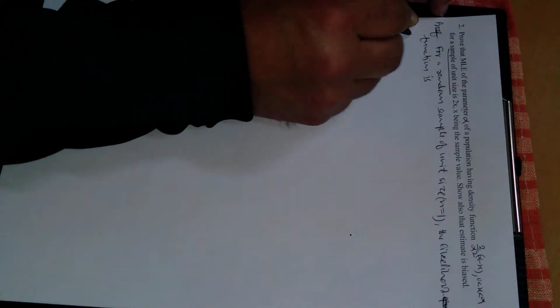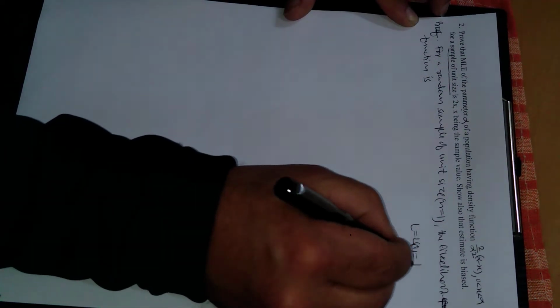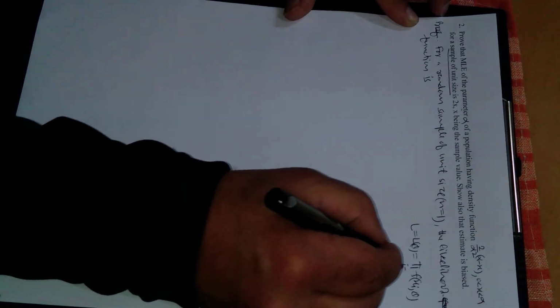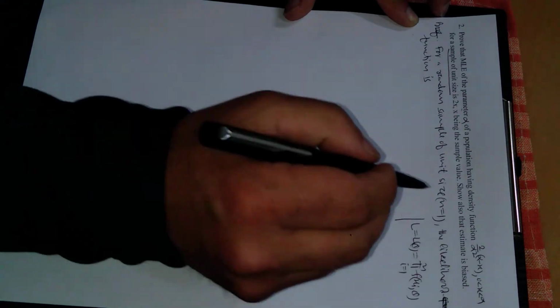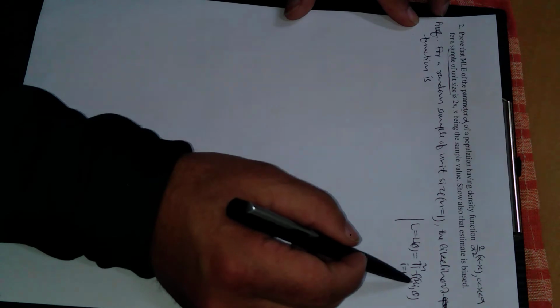So what will the likelihood function be for us? As usual, this is the likelihood function L(theta), the product of f(xi, theta), where i varies from 1 to n, meaning the sample is of size n. A sample of size 1 means in this product there will be only one term, only one density function.